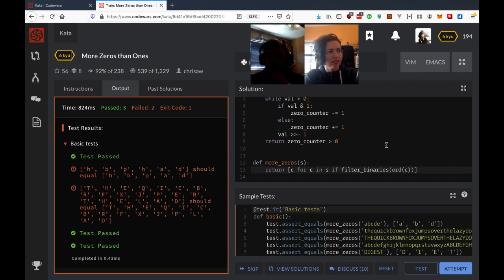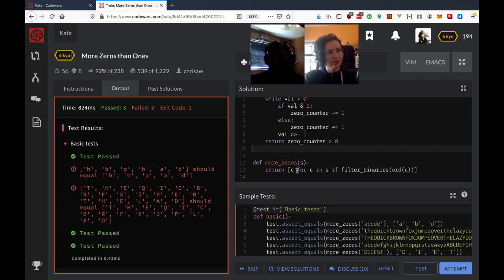Do you just want to rewrite the more zeros so it's a for loop instead of a list comprehension? We could also save a separate array and just pop every character onto it. I guess we would need a for loop though. Right, that's what I was saying. We create a solution array or something like that, and then we use a for loop.